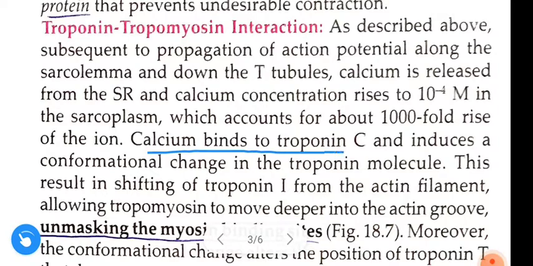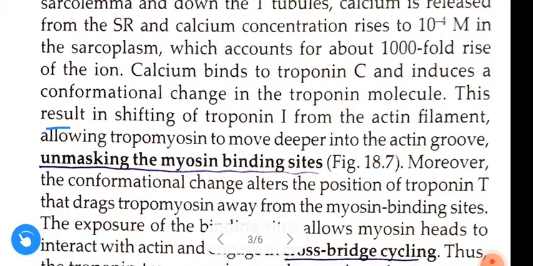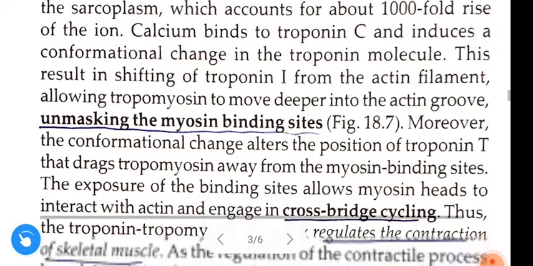Calcium binds to troponin C and induces a conformational change in the troponin molecule. This results in shifting of troponin I from the actin filament, allowing tropomyosin to move deeper into the actin groove. We call that unmasking myosin binding sites.